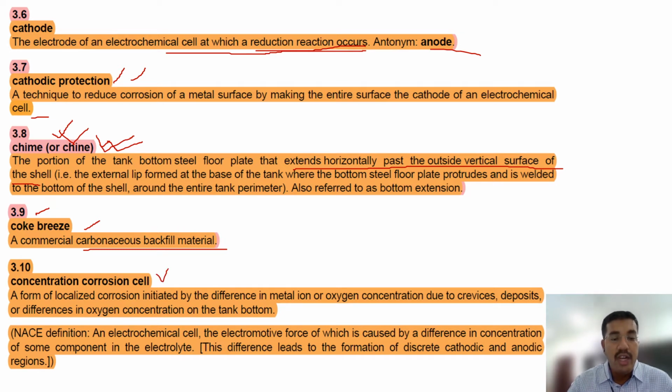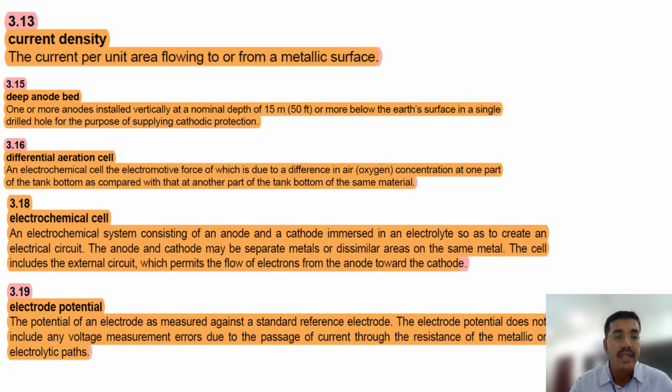Concentration corrosion cell, usually they ask. A form of localized corrosion initiated by the difference in metal ion or oxygen concentration due to crevice deposits, or difference in oxygen concentration at the tank bottom, is called concentration corrosion cell. Current density: the current per unit area flowing to or from a metallic surface is called current density.